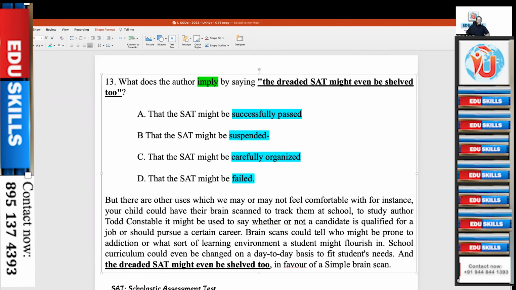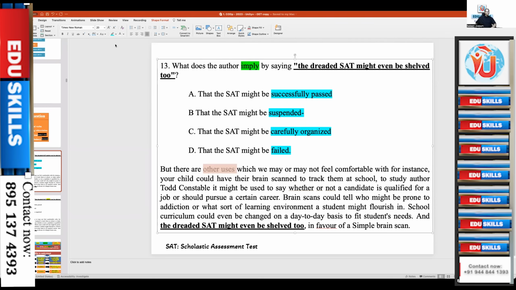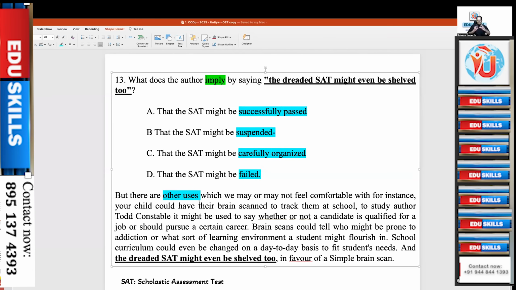So what is the topic sentence? Other uses of brain scan. Other uses of scanning the brain. Okay, brain scan. That's why I said sequence is important. Since we don't have time, we can't take the whole text here. So we are going this way. The whole text is speaking about brain scan, other uses.